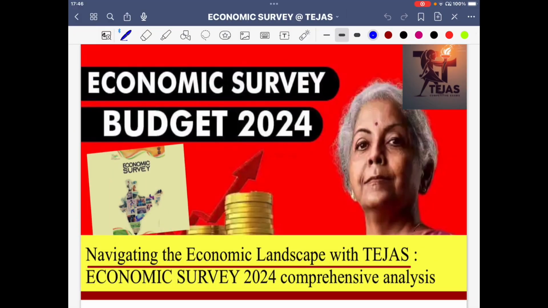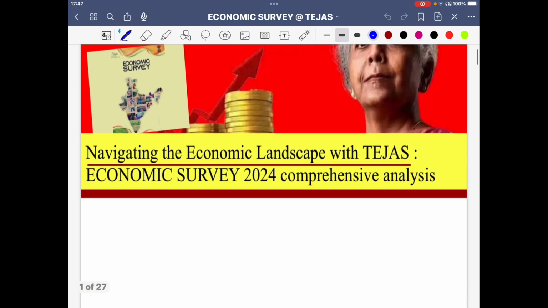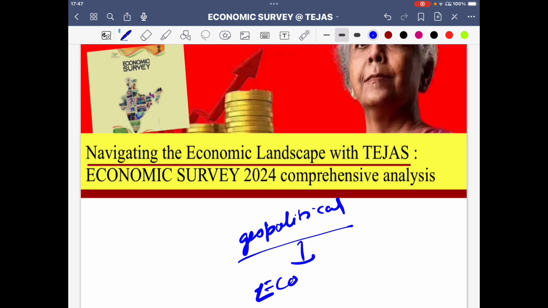So Economic Survey 2024 that we are going to do. The title that I have given to my analysis that I am about to start is Navigating the Economic Landscape with Tejas. Economic Survey 2024 Comprehensive Analysis. Now, if you get to read the entire survey, you will get to know the entire economic landscape of India and also an idea of how the geopolitical dynamics affect the economic scenario. This interconnection is very important, and that is what you are going to get an insight into from this economic survey, which is a well drafted document.